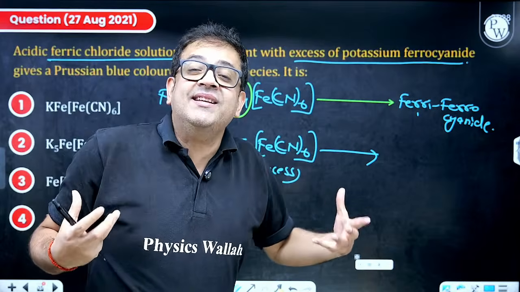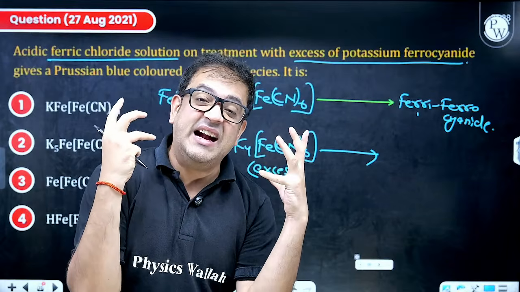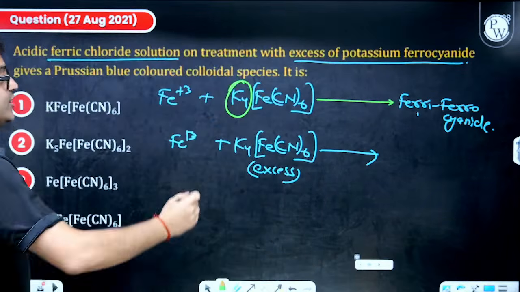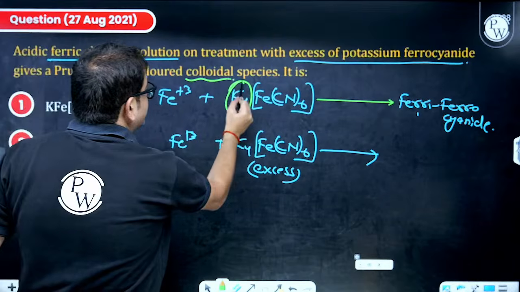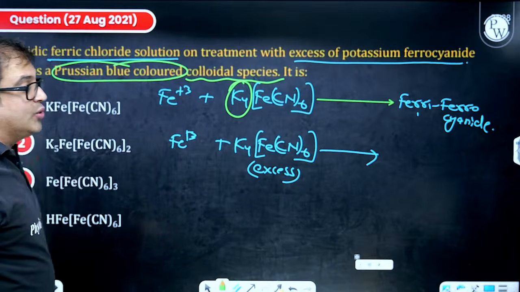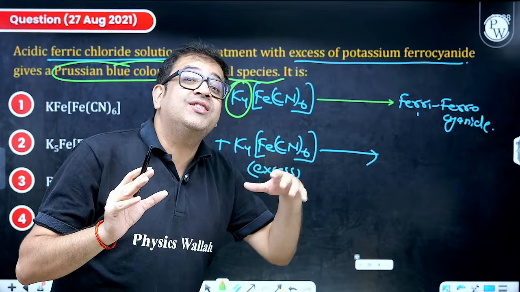So these K plus ions do not leave the complex, and a colloidal solution is formed, a colloidal species having a Prussian blue coloration.